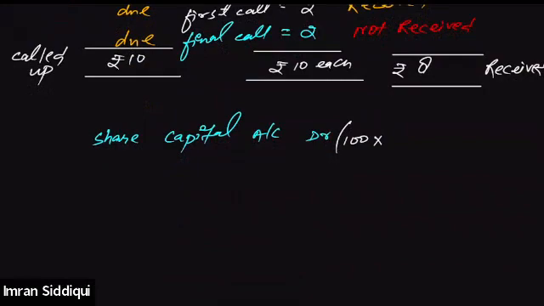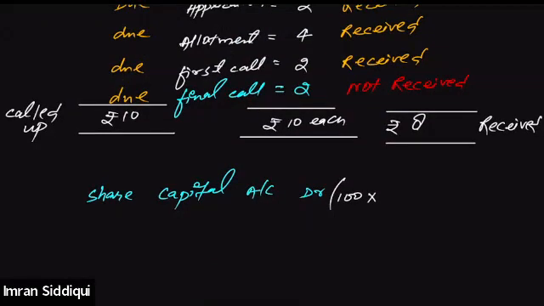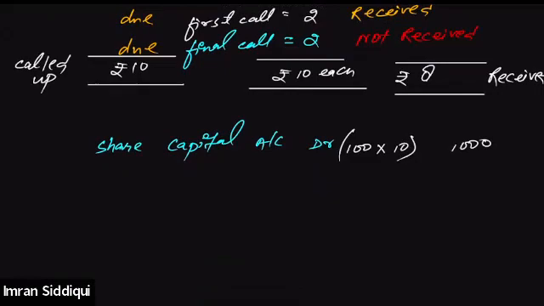How much is the called up value in this case? How much is the called up value of the shares? The company asks him to pay 10 rupees, right? So the company asks for all the installments, so the total called up value will be 10. So that will be 1000. Share capital account will be debited by 1000. Then we'll write down to share forfeited account.